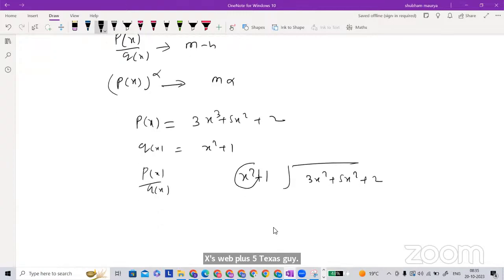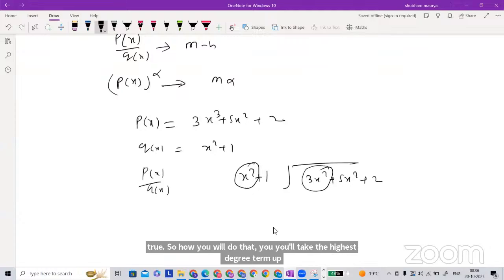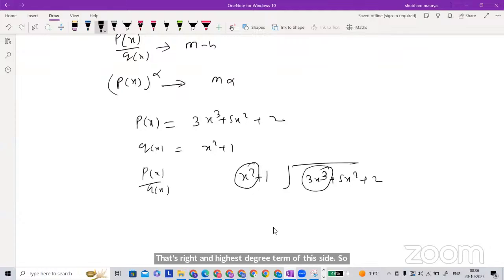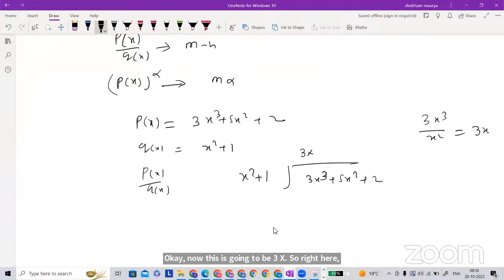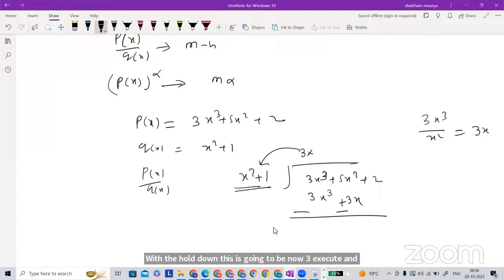We will take the highest degree term of this side and the highest degree term of this side. So here 3x cube and x square, divide. Now this is going to be 3x. So right here 3x. Once you get 3x, multiply it with the whole divisor. This is going to be 3x cube, and this is 3x. Now do the subtraction, make the plus into minus.